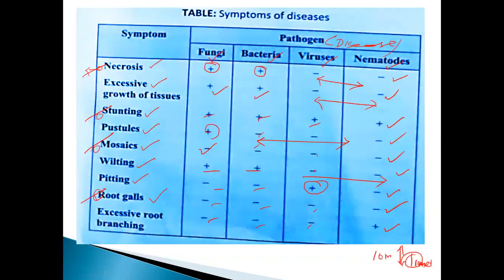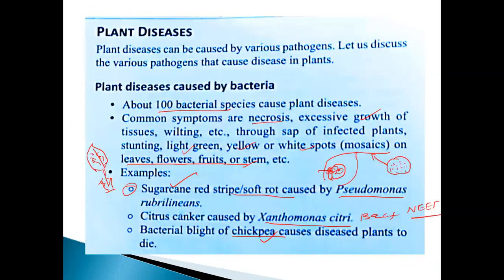Okay, and what are the symptoms in disease by fungi, bacteria, virus, nematodes? How will the response be? These are the symptoms: necrosis, excessive growth of tissues, stunting, mosaic, wilting, pitting, and also root galls, excessive root branches, all those things. They come under the headings. How will it be reflected? They are symptoms, all those things. Plant diseases, already we discussed. Hundreds of bacterial species cause plant diseases: necrosis, tissue wilting, excessive growth, all those things already discussed, isn't it? Plant stunting, light green, yellow, white spots, all those things.